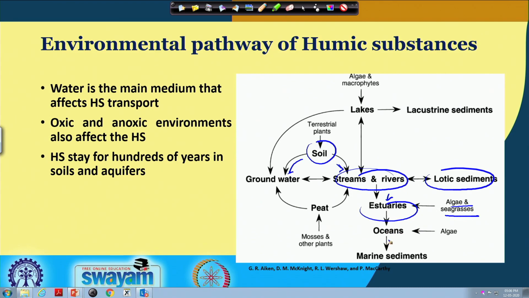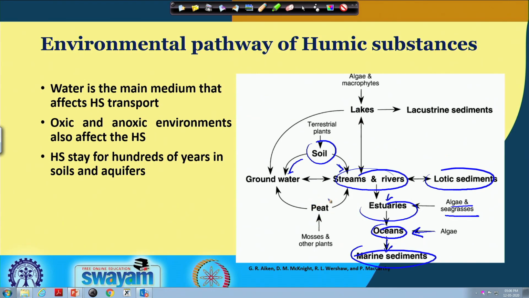From the estuaries, they can further move to oceans, where further addition from algae can be seen. Ultimately, they can be deposited as marine sediments.